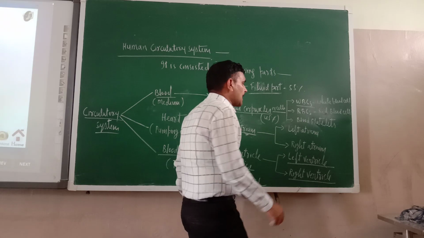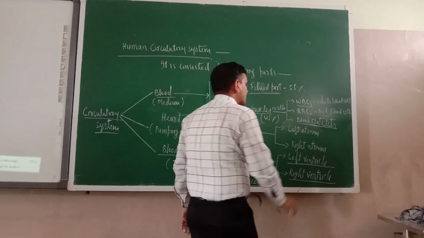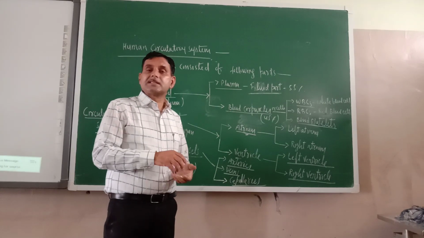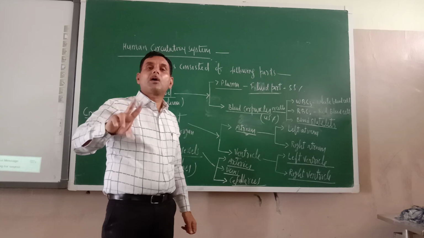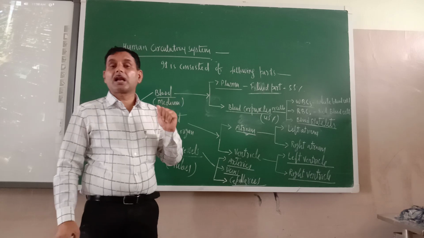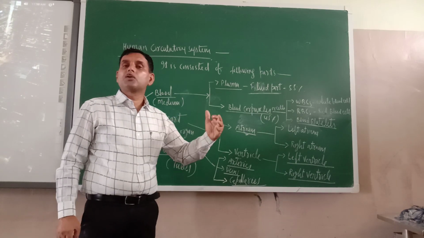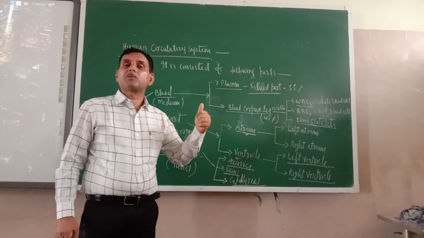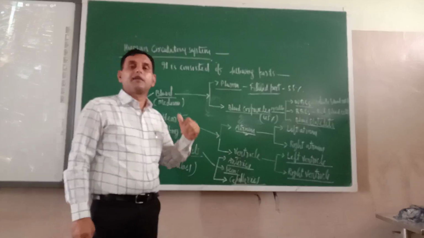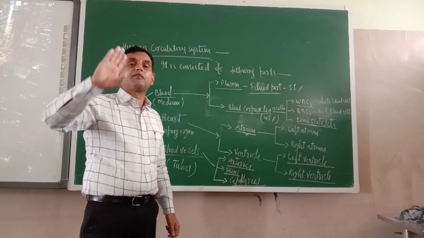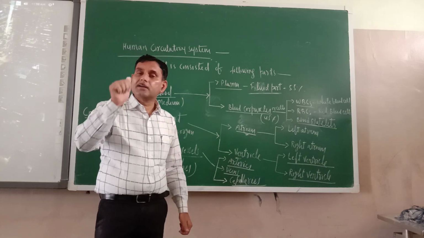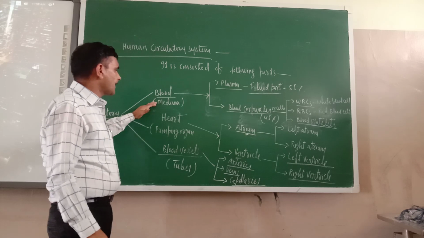WBC. Blood platelets. Try to understand. This is the third cell of blood. And what is the work of this one? Blood platelets are responsible for clotting of human blood. Sometimes a minor cut is there on our skin, but automatically blood flow stops after some time. Who is responsible for this? Blood platelets. They are only responsible for the clotting of blood. If there are not sufficient blood platelets in your blood, then survival is not possible. So this is the blood component.